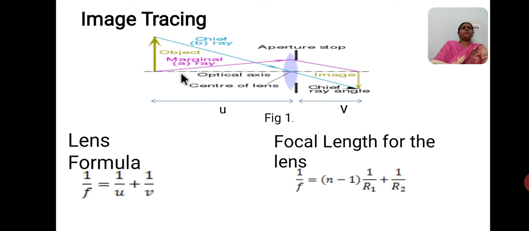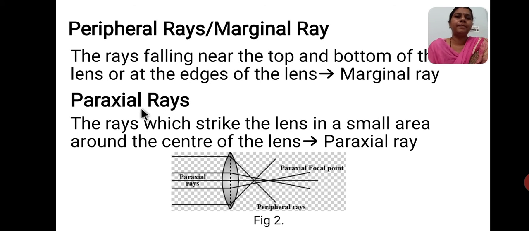So now we try to know what we mean by marginal rays and paraxial rays. This is the second figure, where we can see the convex lens and the ray of light incident. The rays falling near the top and the bottom of the lens, at the edges, we call marginal rays or peripheral rays. In the same way, the rays meeting around the center of the lens in a smaller area, we call paraxial rays.